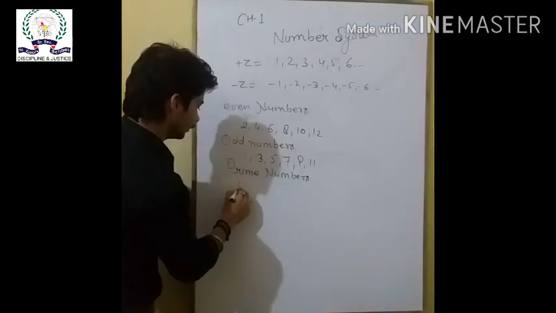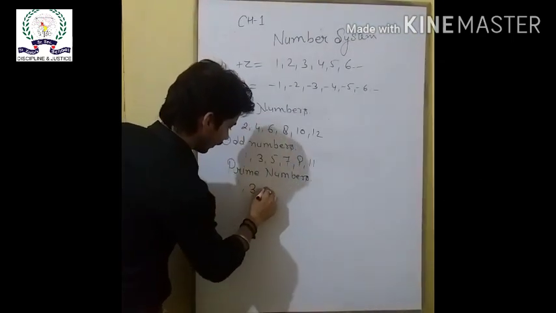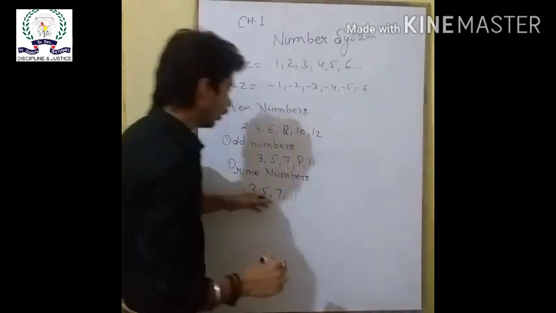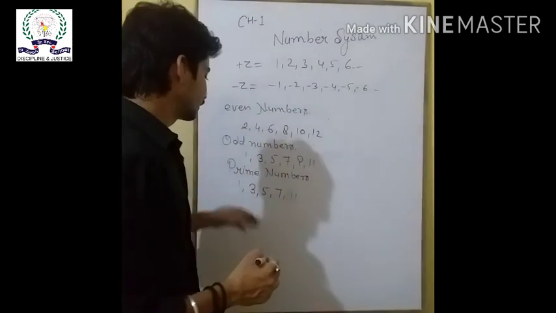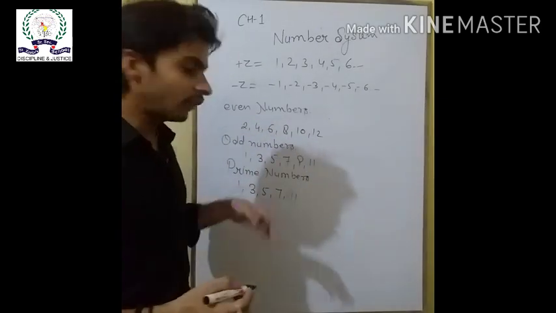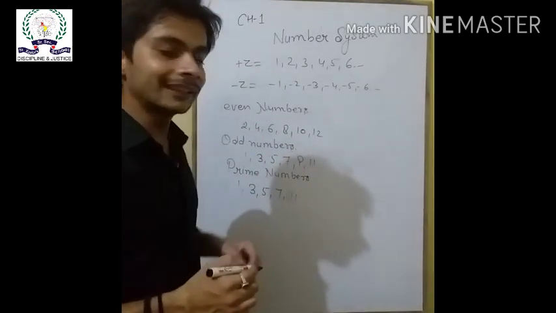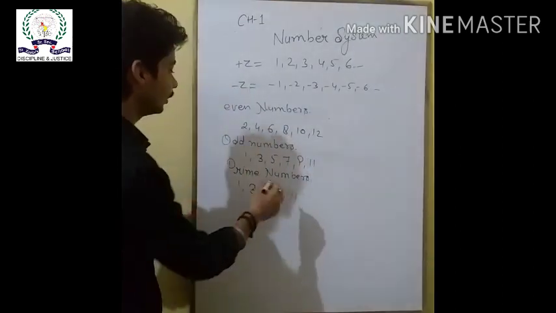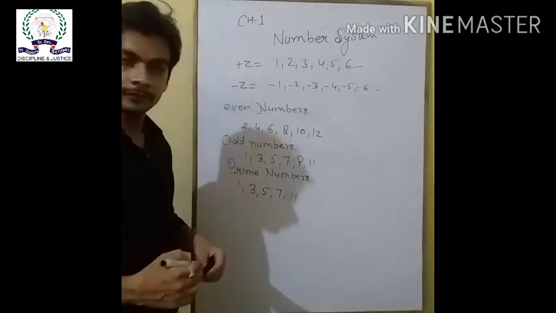That is 3, 5, 7, 11. All these numbers are divisible by only 1 and itself. The 3 is only divisible by 3, 5 is divisible by only 5, and the 7 is only divisible by 7 itself. So all these numbers are called prime numbers.